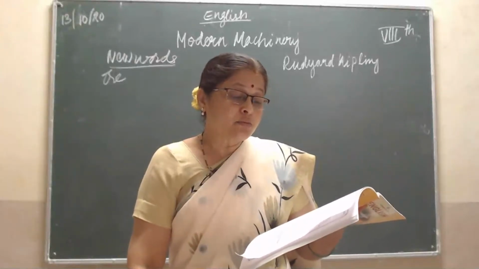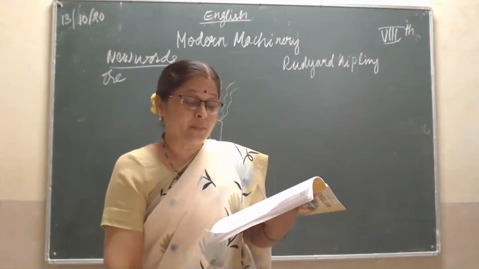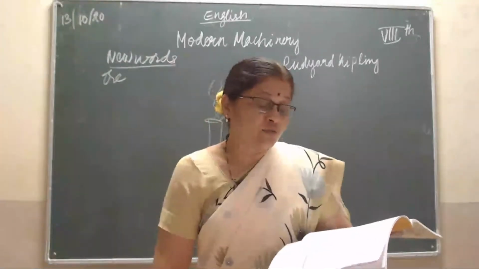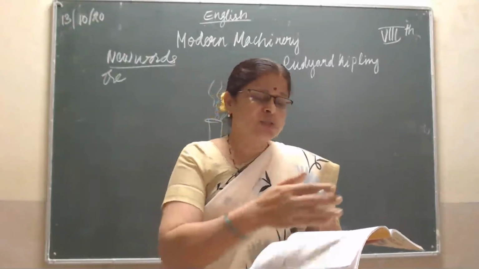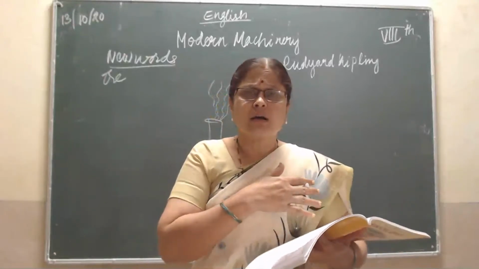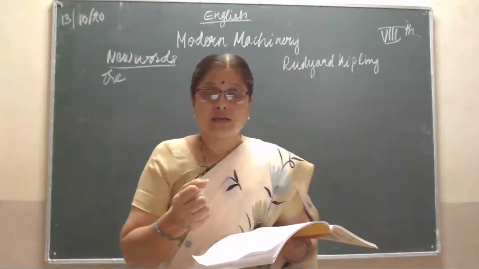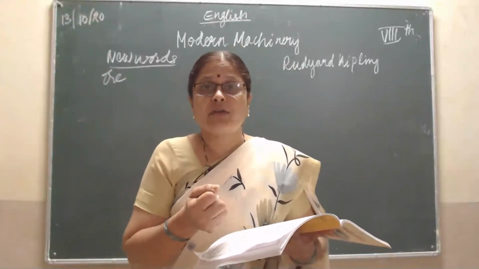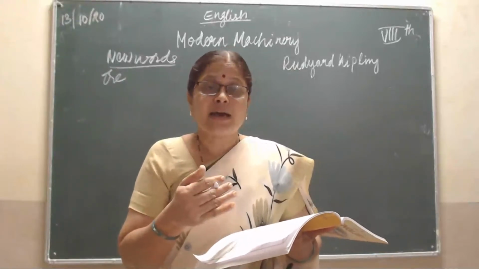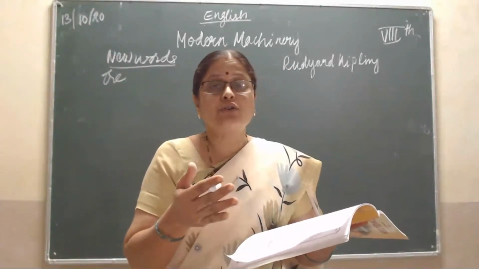And we are nothing more than children of your brain. Lastly, what Rudyard Kipling has written here is that the machines are saying, we can do such a lot of things, we can do everything. But the innocence you have within you, the truthfulness you have in you, the quality we don't have. That is what the machines are saying. We are nothing more than children of your brain.